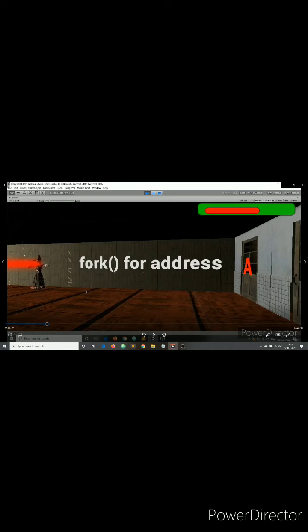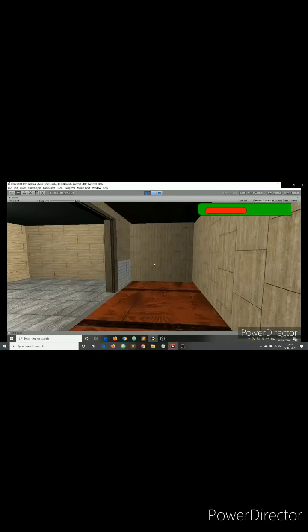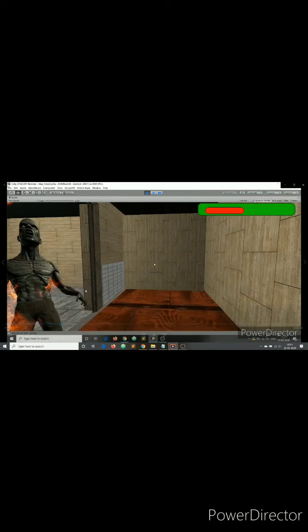So assuming this room to be the parent process, the player now has to look for a child process or some other room. And as you can see, there is this room. So when we enter the room, here is a damage inducing zombie which reduces our health once we collide. And there is the key.